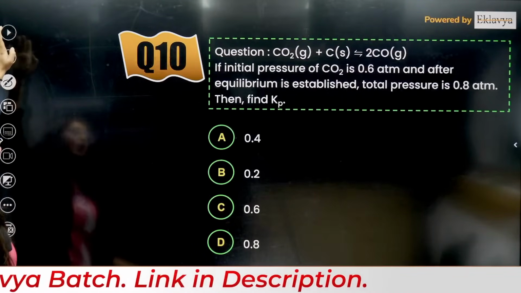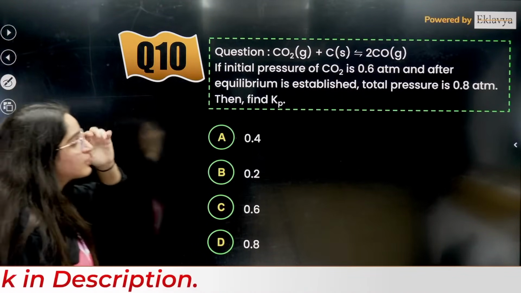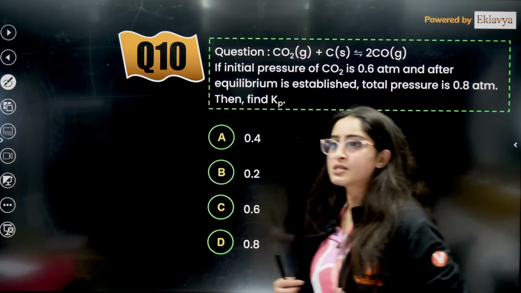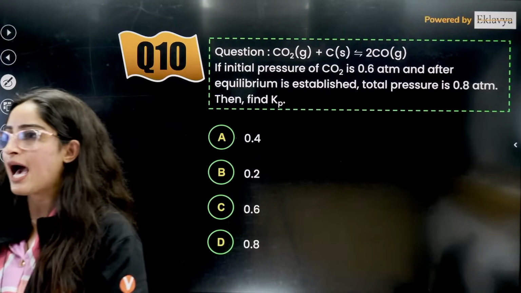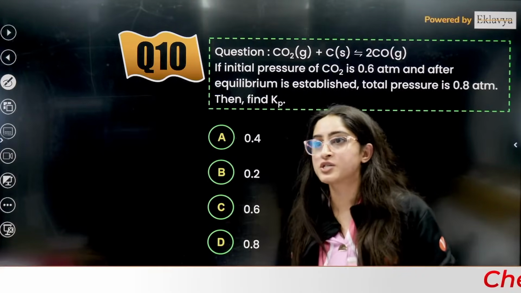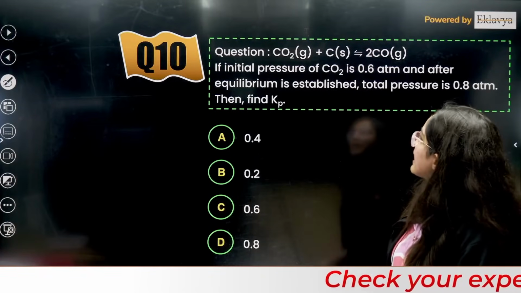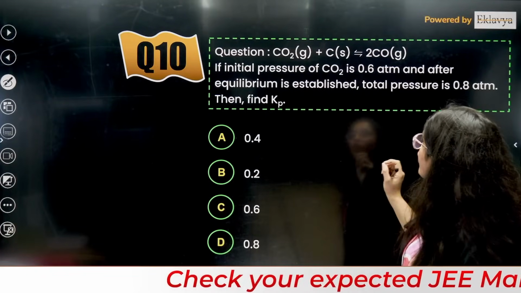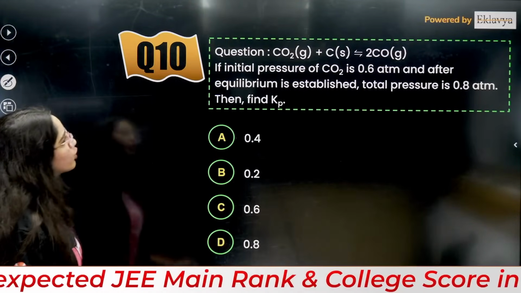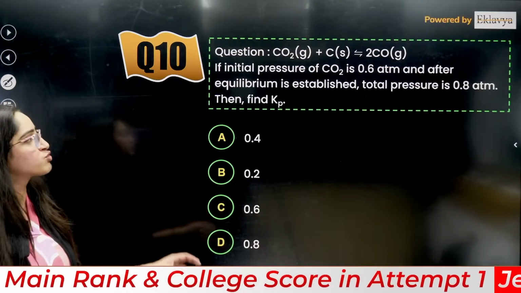Now next is, after this maths is going to start, guys. So this is from equilibrium, right? After this we'll start maths or physics. I'll see how many questions we have for maths and physics. So here the question is CO2 plus carbon gives rise to 2CO.